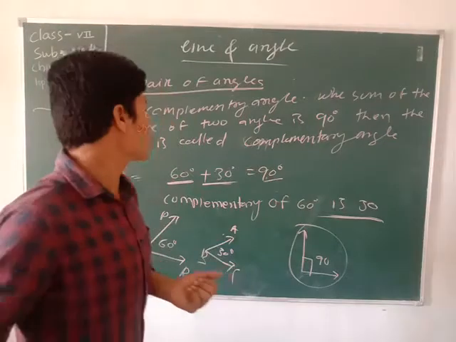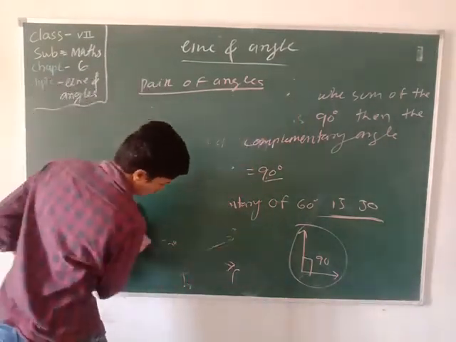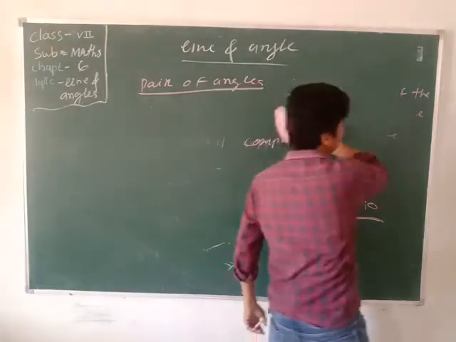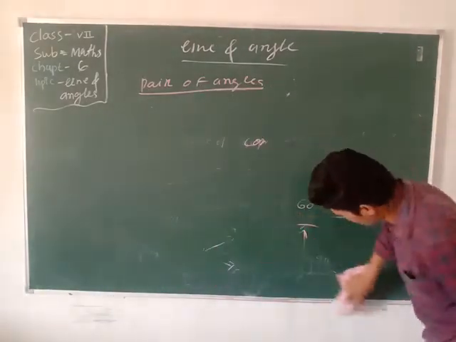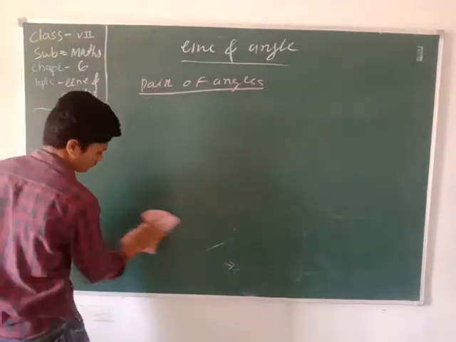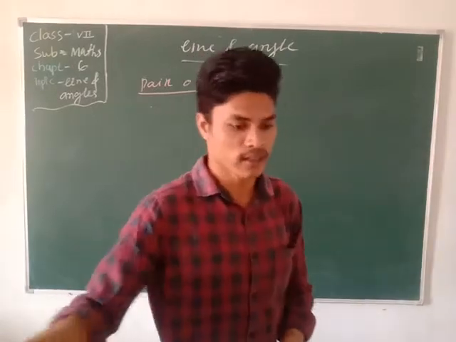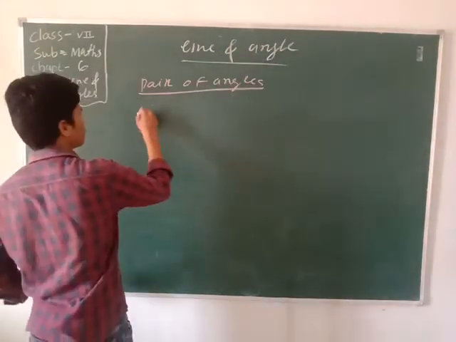Now we discuss the supplementary angles. What are supplementary angles? I told you supplementary angle means the sum of the angles is 180 degrees. When the angles sum to 180 degrees, they are known as supplementary angles.